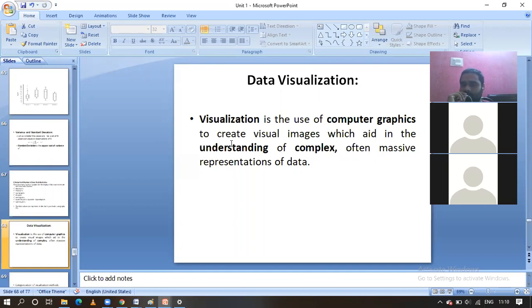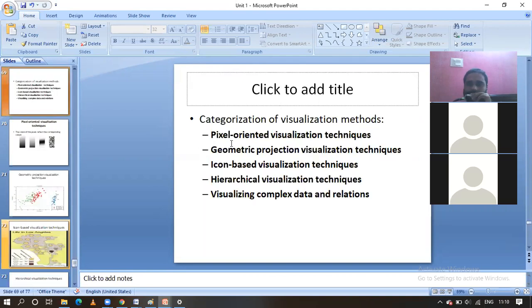How we are going to do with the help of data visualization. With the help of different graphics, computer graphics, we are going to represent the patterns, guys. Then the users will easily understand that information, guys. That is the importance of data visualization. There are different visualization techniques: pixel oriented visualization technique, geometric projection visualization technique, icon based visualization technique, hierarchical visualization technique, and visualizing the complex data and relations.